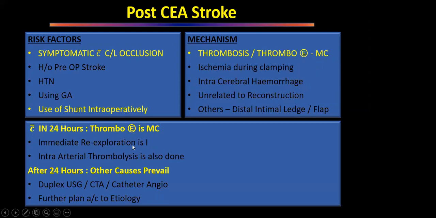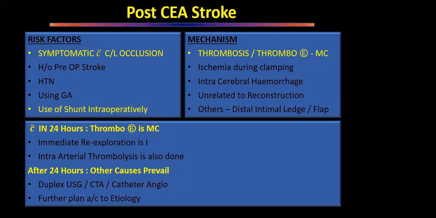That patient requires immediate re-exploration. If we find in the operation theater itself, after coming out of anesthesia, that there are some stroke features, we should not shift that patient out of the operation theater. We must do a duplex scan there and then, open the wound and find what the problem is. But suppose the patient has woken up from surgery and gone to the ward, is fine, and develops a stroke within the first 24 hours. Most likely there is occlusion, a thrombus formed at the site of carotid endarterectomy. That patient must be immediately re-explored. Before exploration, we must do an ultrasound or a CT. If it is quickly available, we can do a CT scan, and then that patient should be re-explored.